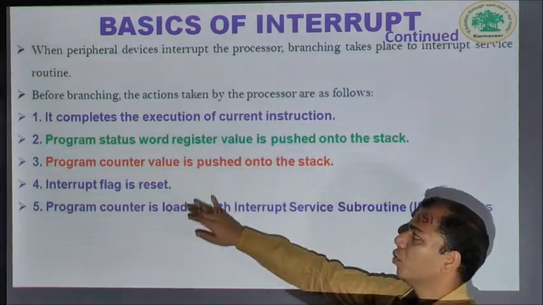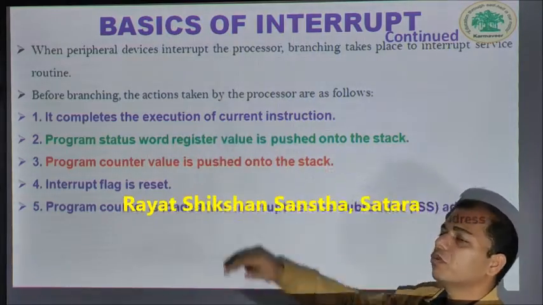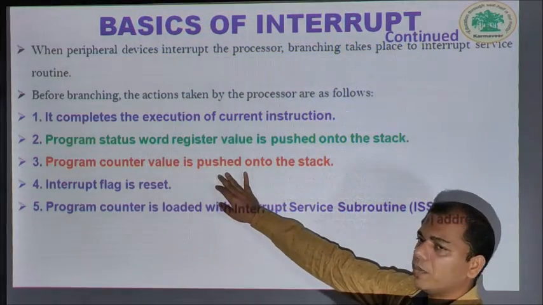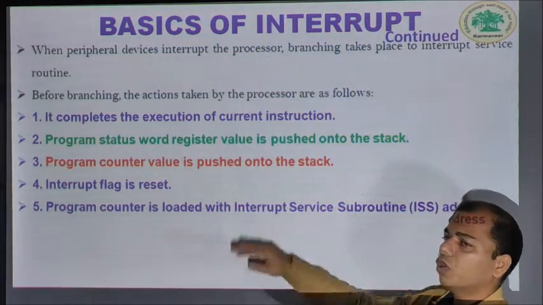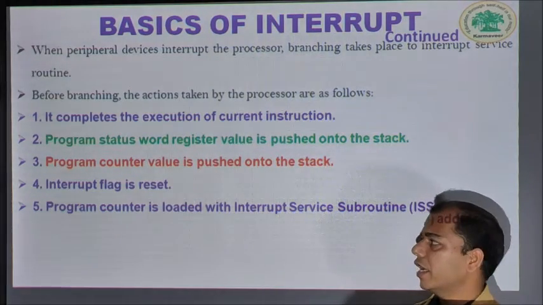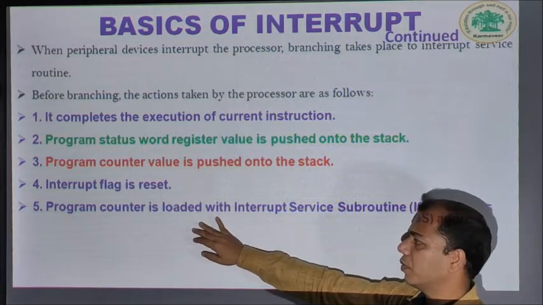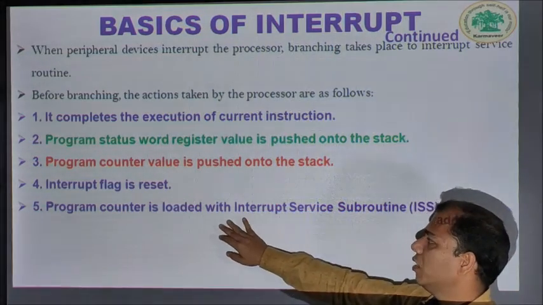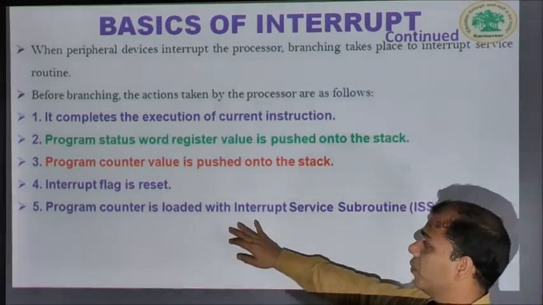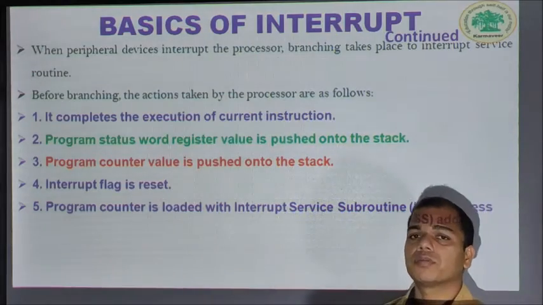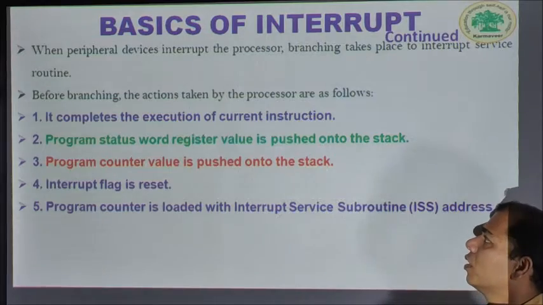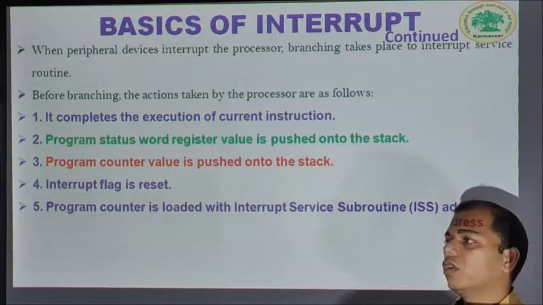Second step is that the program status word register value is pushed onto the stack. Third step is that the program counter value is also pushed onto the stack. Fourth step is that the interrupt flag is reset, and the fifth and last step is that the program counter is loaded with the interrupt service subroutine address. These are the 5 steps which the controller does before branching to the interrupt service routine or subroutine.